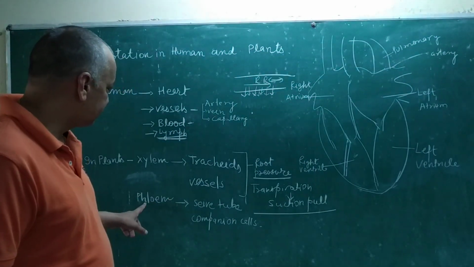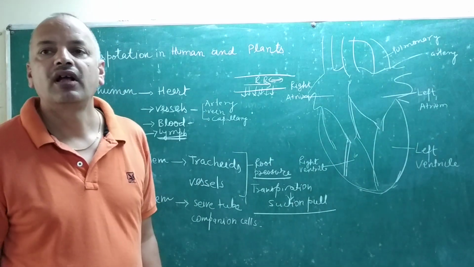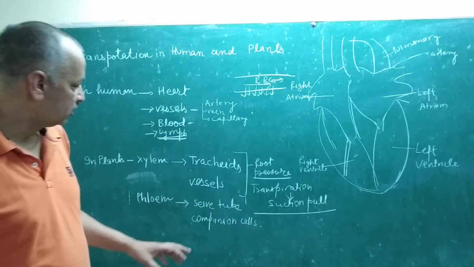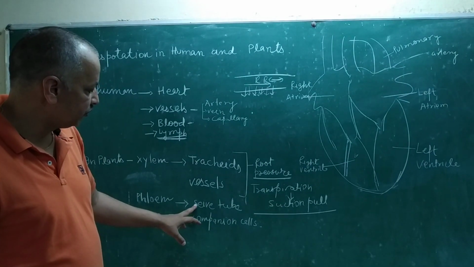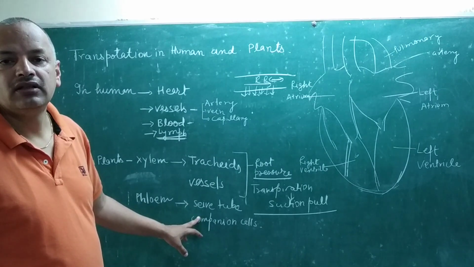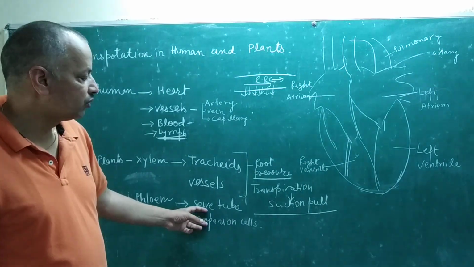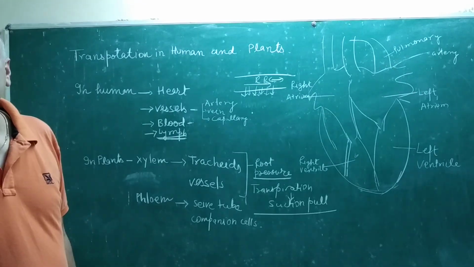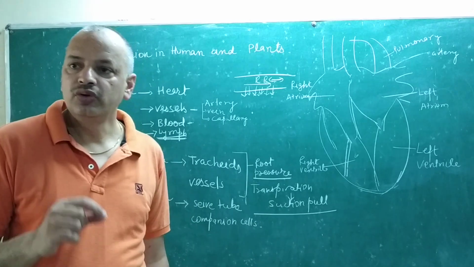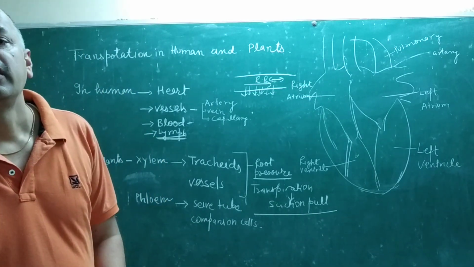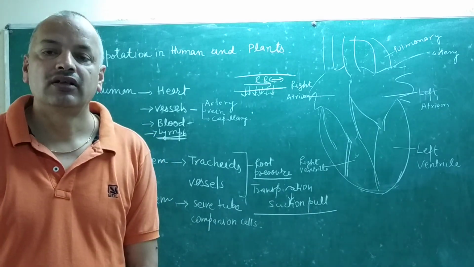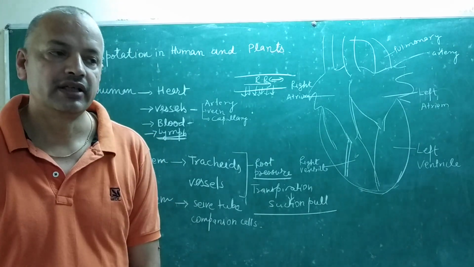For this purpose, there is one special tissue called phloem. Phloem is a special conductive tissue made of sieve tubes, and their helping cells are called companion cells. Both cells work together collectively and transfer the food in solution form. Food is transported from the leaf in solution form, as carbohydrate.